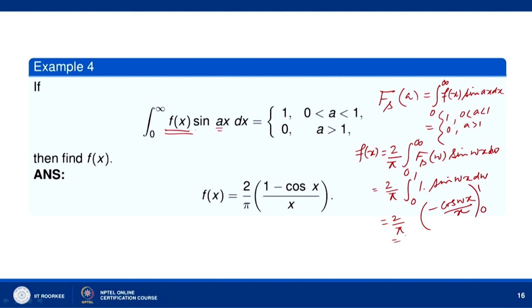So this is 2 over pi times (1 minus cos x) over x, because these are the limits for omega, and cos 0 is 1. So we have 2 over pi times (1 minus cos x) over x.